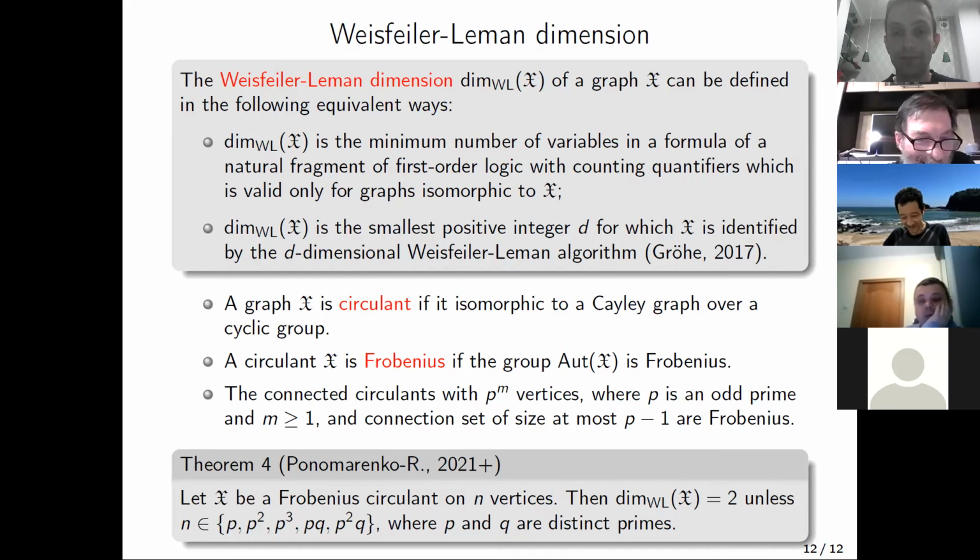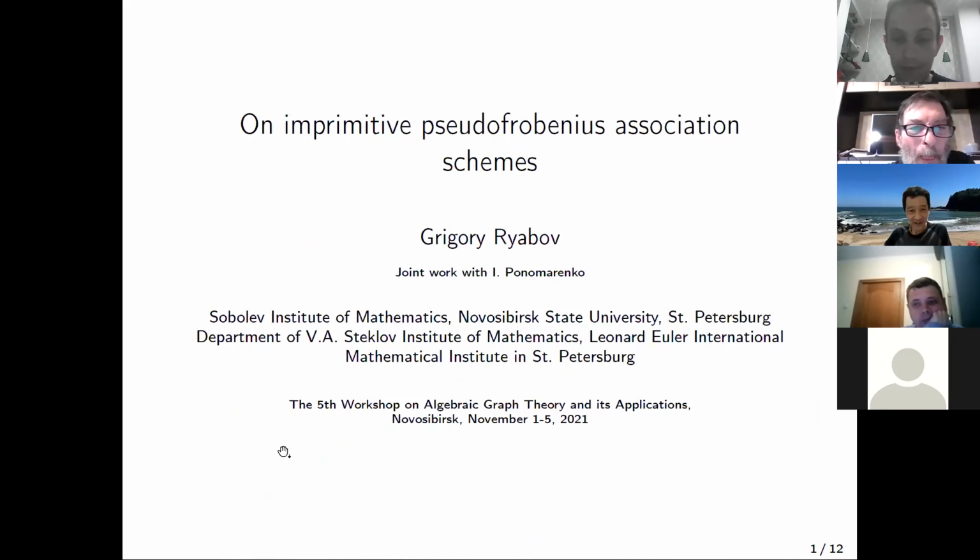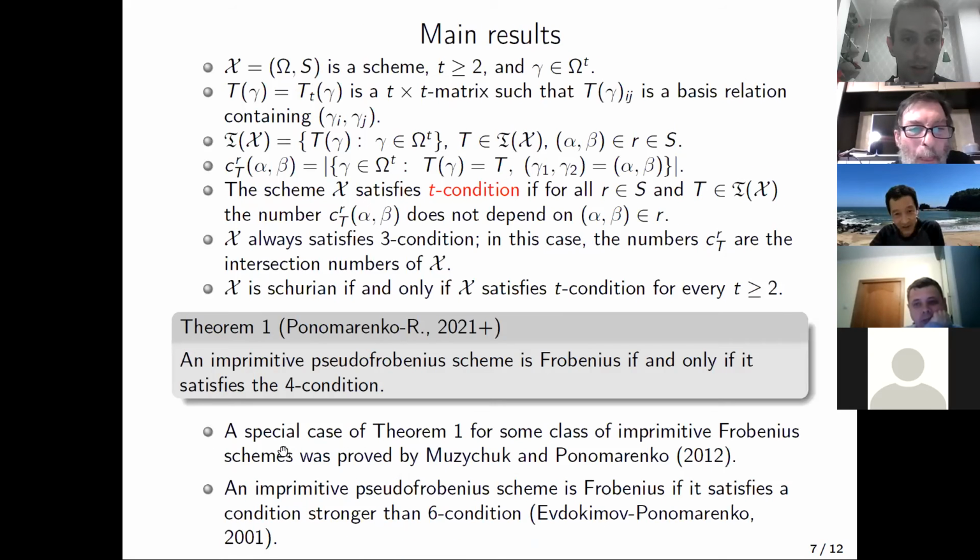Yeah, certainly. I have a question on Theorem 1. So does it imply that if you start with a not necessarily Schurian scheme, but it satisfies 4 conditions, then it becomes Schurian? Yes, exactly. We prove that the 4 conditions imply Schurity here.